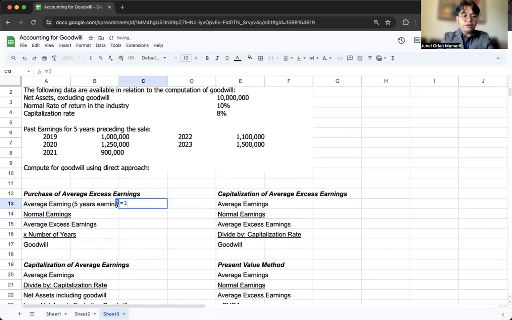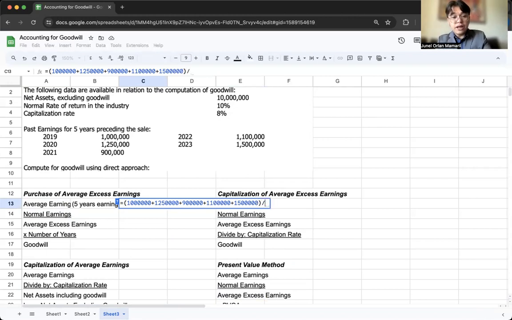So that would be 1 million, 1,250, 900, 1.1, and 1.5 divided by 5 years. Kung 3 years yung binigay, 3 years. No? Pag 4 years, 4 years divided by 4.